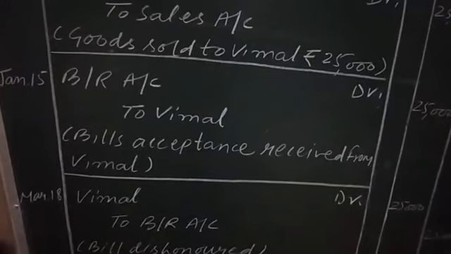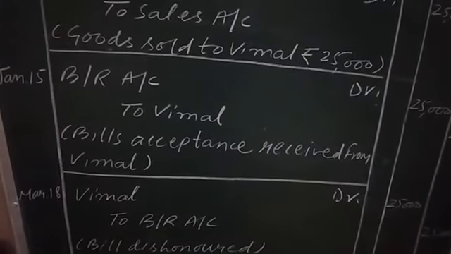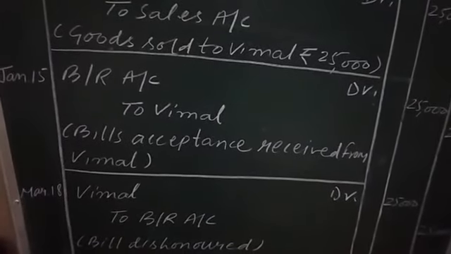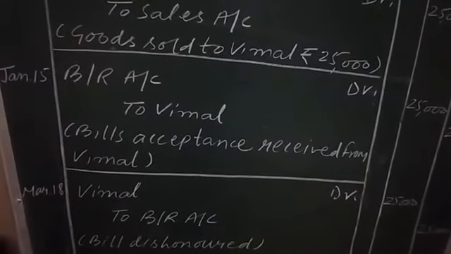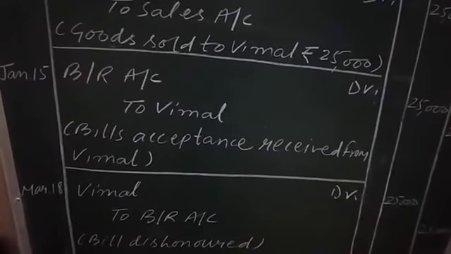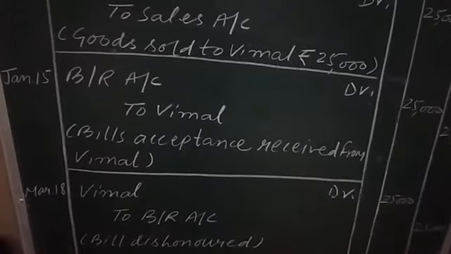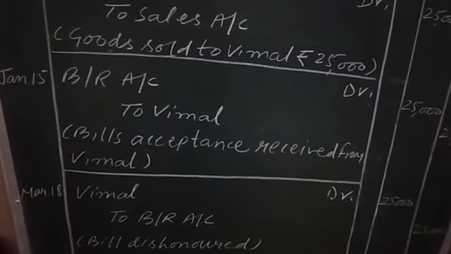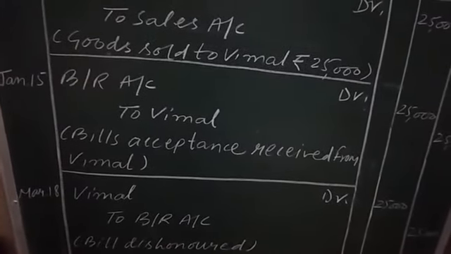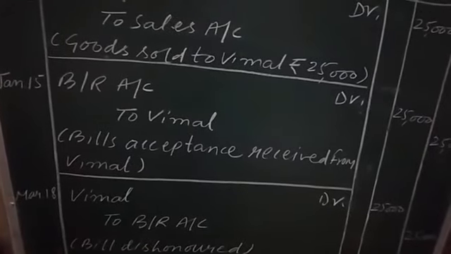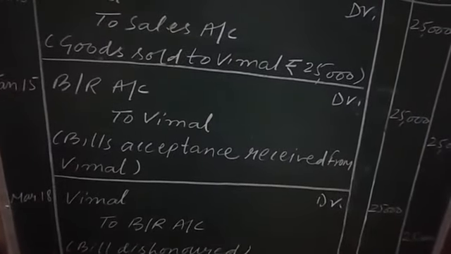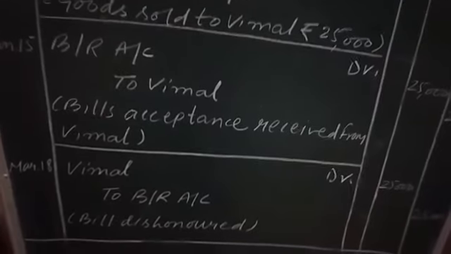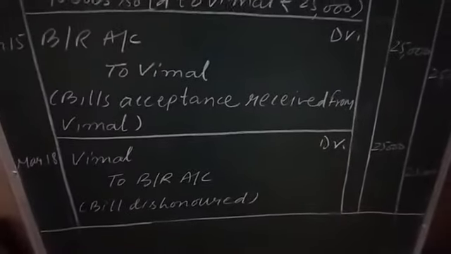Because its payment was not made by Vimal. So bill receivable, the asset which is of no use, means it is decreasing. And now, to whom will the seller Kamal reach? He will reach to Vimal. Why haven't you made the payment of the bill on the due date? Make the payment to me.